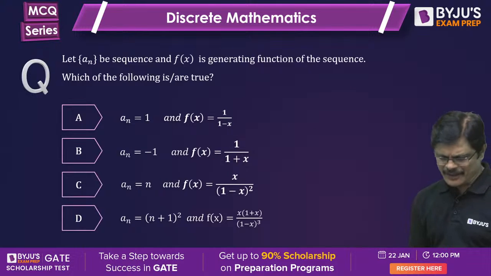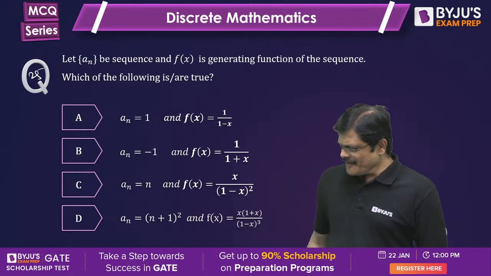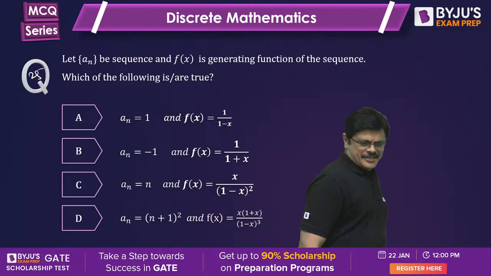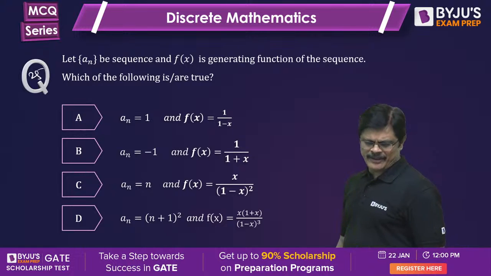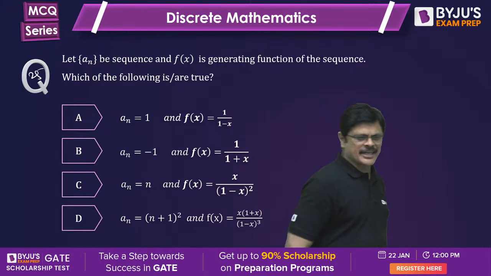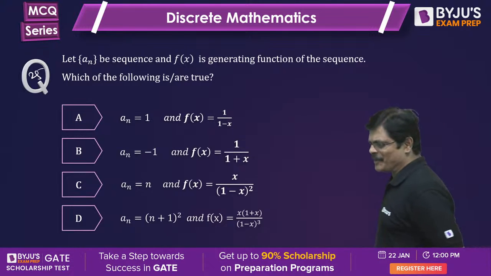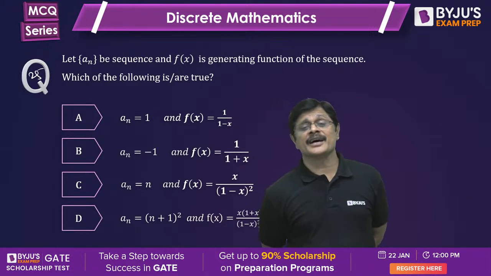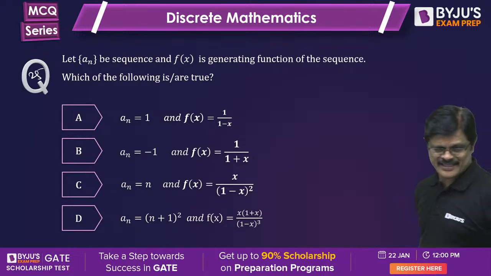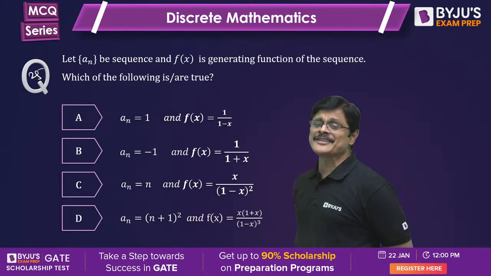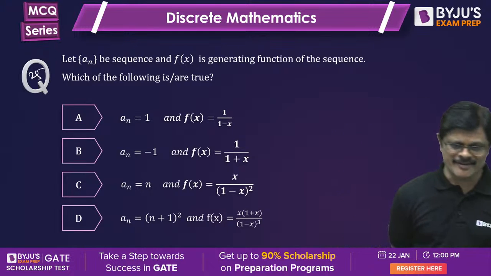Nice. We'll conclude with 2 more questions. Identify the generating functions for the sequence. Please tell me whether the sequence and the given generating functions are correct or not. Identify the correct ones. If you do not know, please let me know. Yesterday, in the formula series also, I gave some important generating functions and the corresponding sequences.